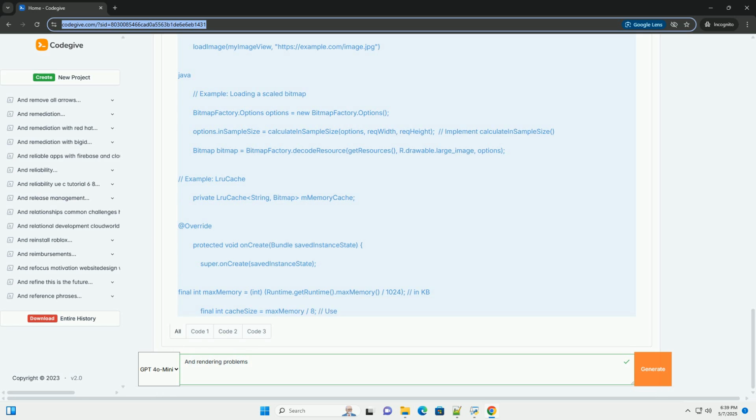This involves traversing the view tree. Display lists: the system records the drawing instructions for each view in a display list. This list contains operations like drawing text, shapes, bitmaps, and applying transformations such as scaling and rotation.